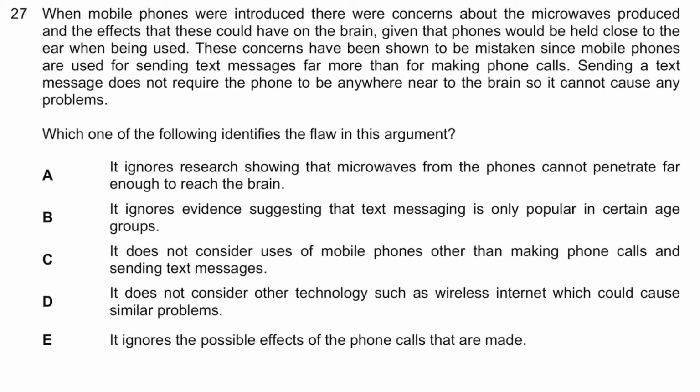All right, guys, so welcome back. Essentially the conclusion is not really black and white clear, like some of the other ones, but it's more or less in the last sentence. Because you mainly use your phone to send text messages, it's basically safe to use a phone despite all the concern about microwave radiation and what it does to the brain. So what's going to essentially be a flaw? Let's go through the options.